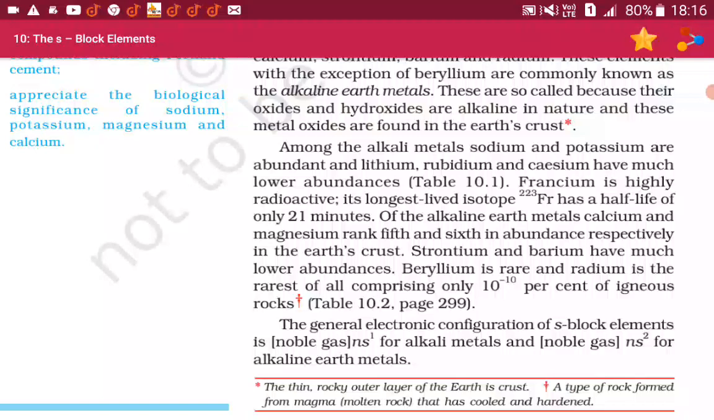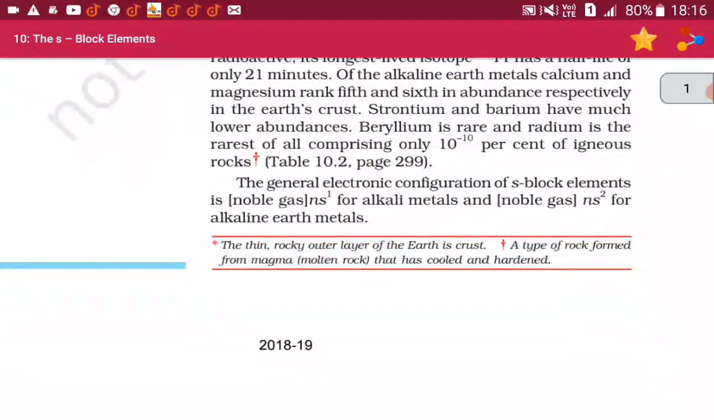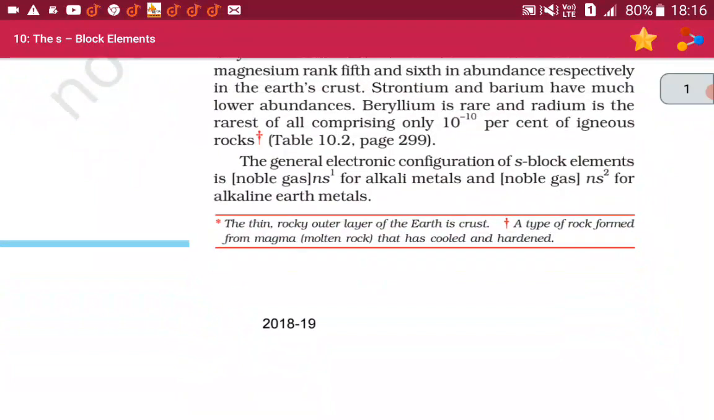Francium is highly radioactive. Its longest lived isotope, 223 francium, has a half-life of only 21 minutes. Of the alkaline earth metals, calcium and magnesium rank 5th and 6th in abundance respectively in the earth crust. Strontium and barium have much lower abundances. Beryllium is rare and radium is rarest of all, comprising only 10^-10 % of igneous rocks. The general electronic configuration of S block elements is ns1 for alkali metals and ns2 for alkaline earth metals.